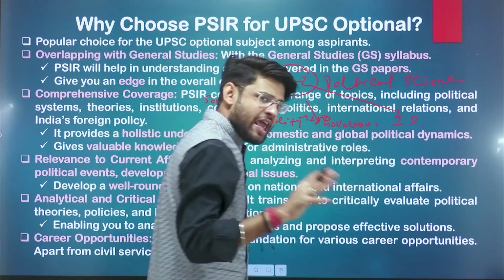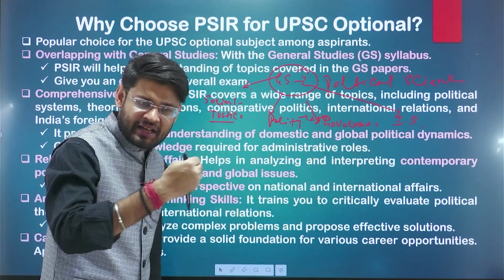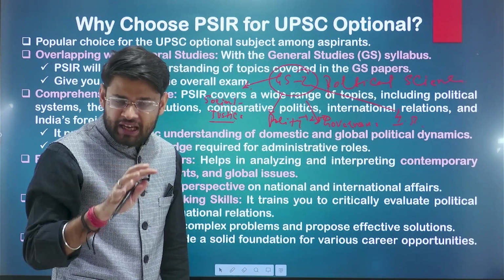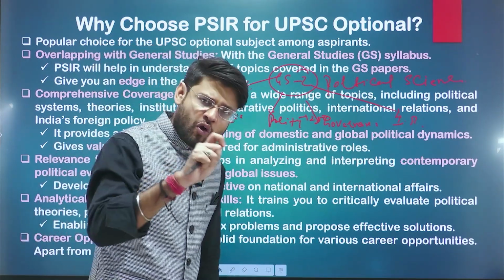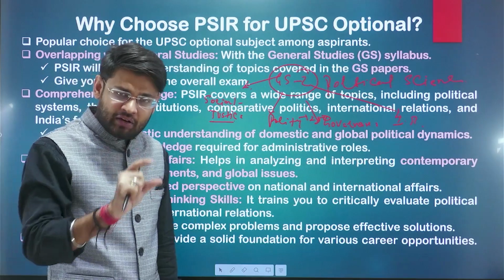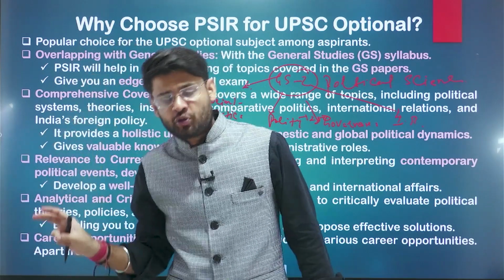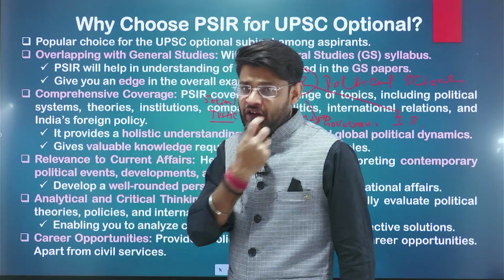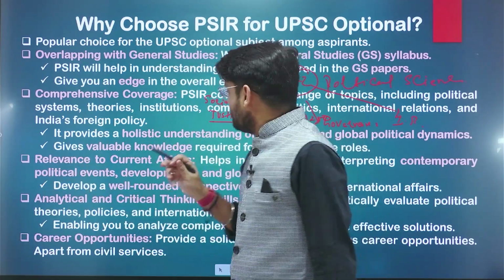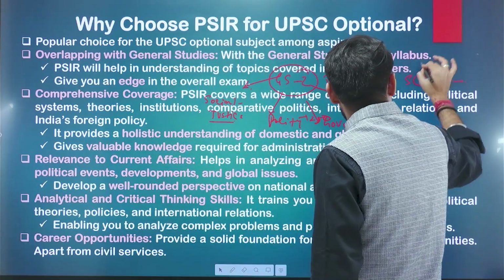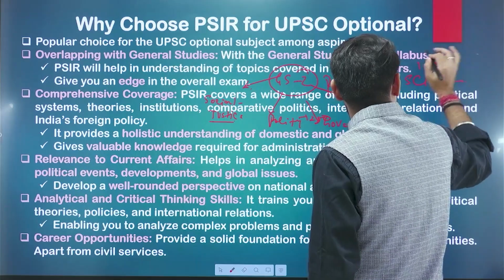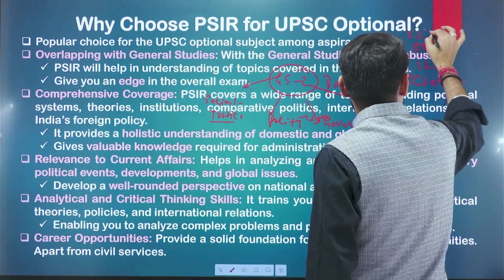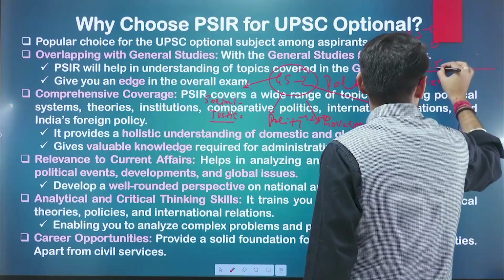Let's suppose every year on an average, we are seeing nowadays a trend in the essay also, that out of eight questions, on an average 2 questions are related to either social justice, political science, or the stability of a governance, right? So you have 125 marks there also, 500 for optional, 250 for GS.